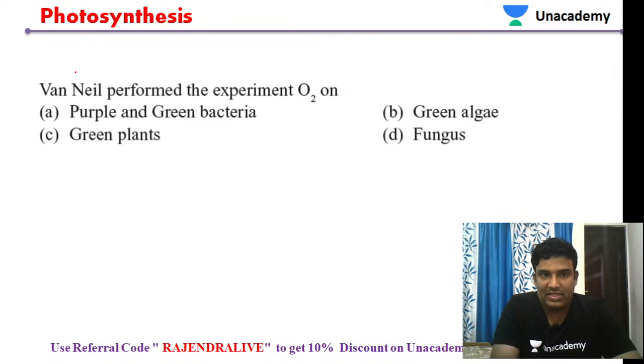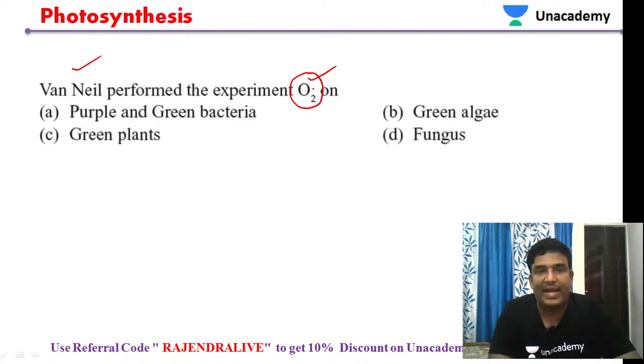Next scientist, Van Niel. Van Niel performed the experiment on oxygen. On which type of organisms? That was the question. Oxygen on which plants? Any answer? Van Niel actually performed his experiments using bacteria, especially the green and sulfur bacteria.